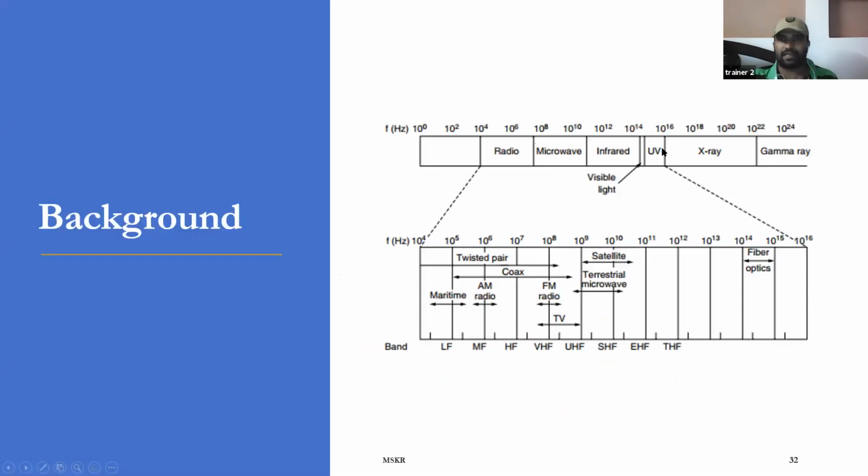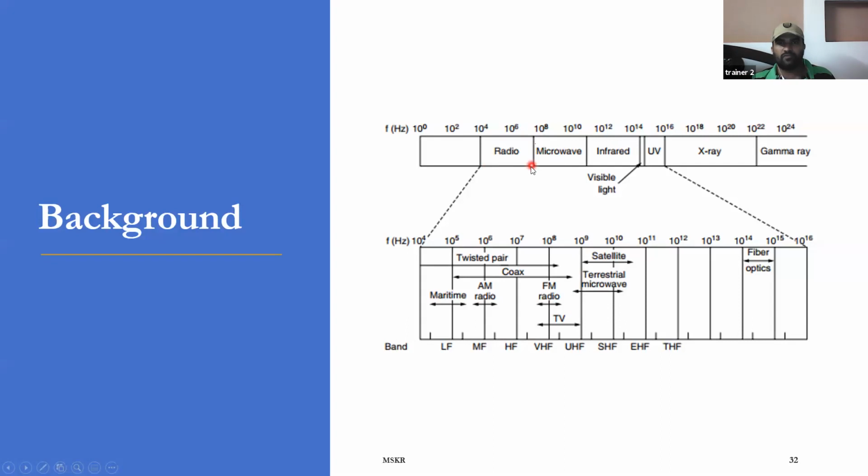So this is another representation of the spectrum. As you can see here, the spectrum is further divided into different categories.